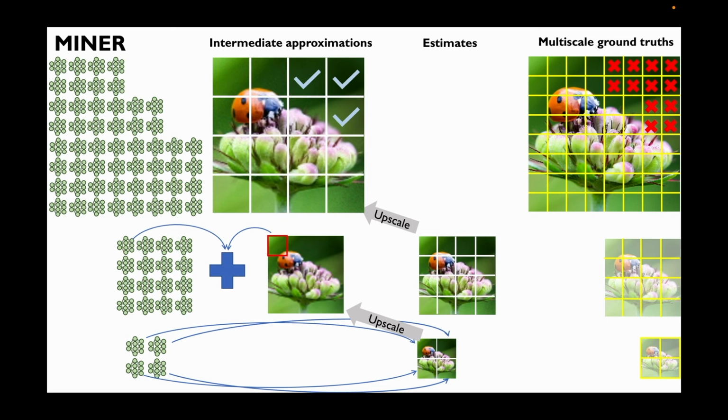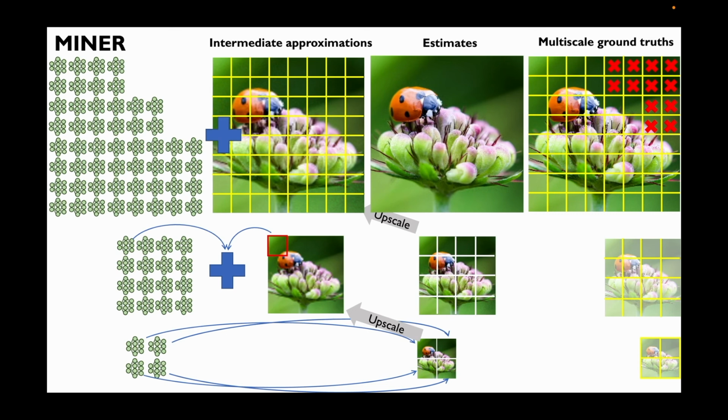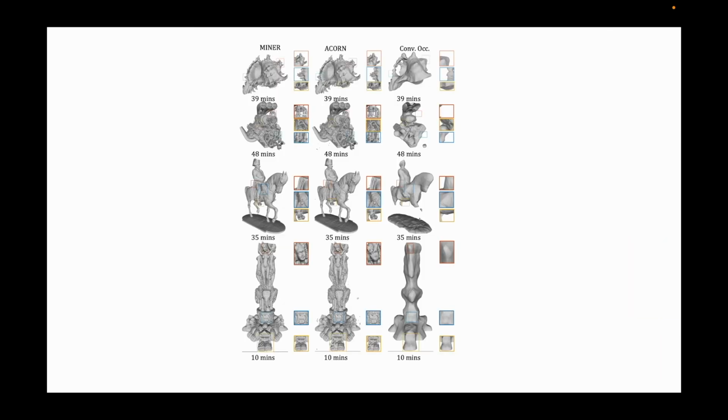Again, repeating the same procedure where each neural network learns the residual for each of the small patches, we are now finally able to represent the original image. This set of neural networks, each one learning a patch at a different scale, is our representation. This is MINER.